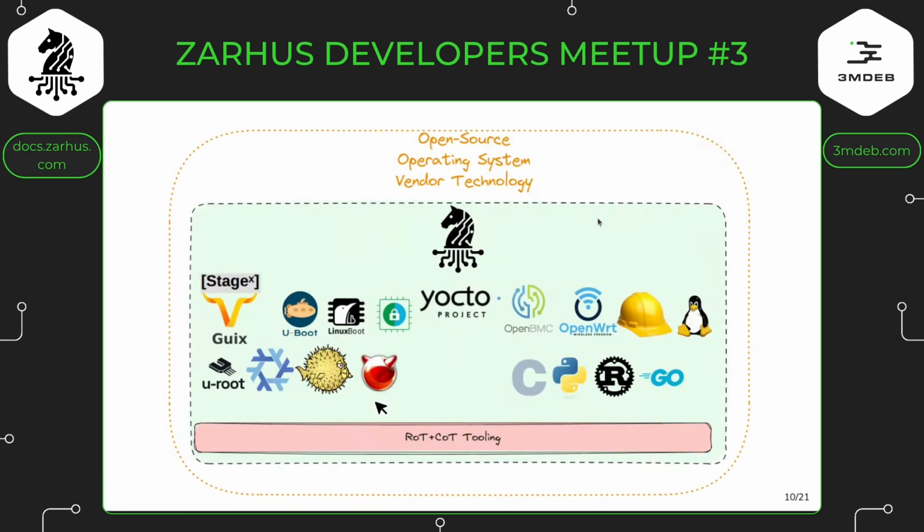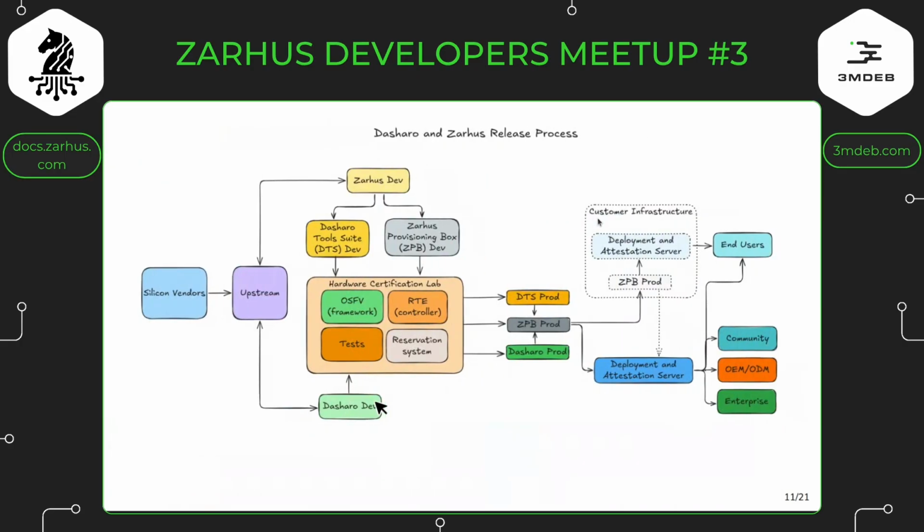Of course, we have this ecosystem. Now we have to somehow exist in an environment where we build synergy between Zarhus-based solutions and Dasharo to get some bigger value. And this is the pipeline of the Dasharo and Zarhus release process. So we just extended this area where we got this community. So what happens between the Zarhus development team and the community, OEMs, enterprise, and users.